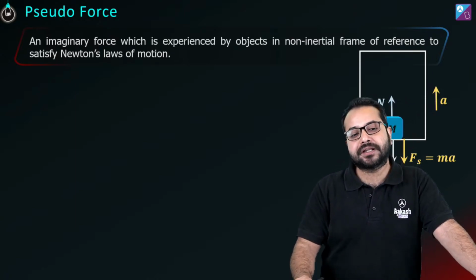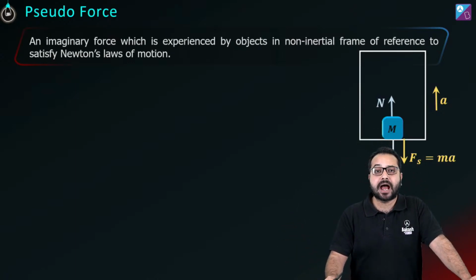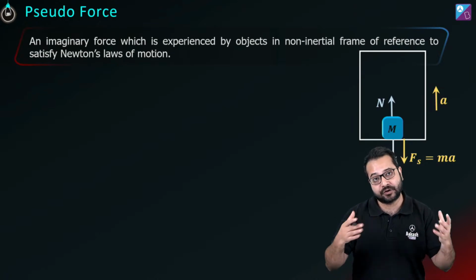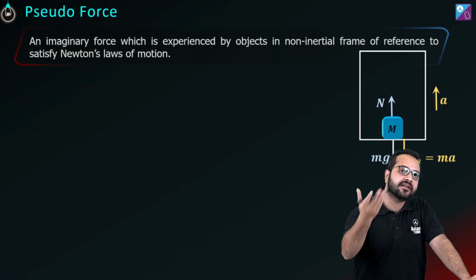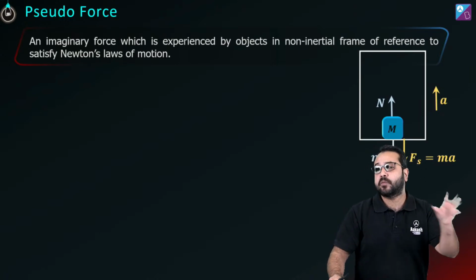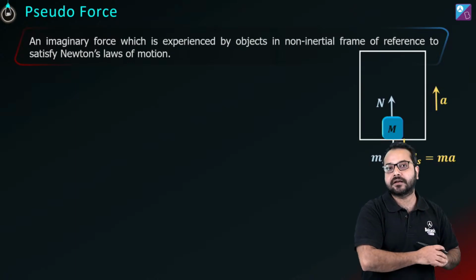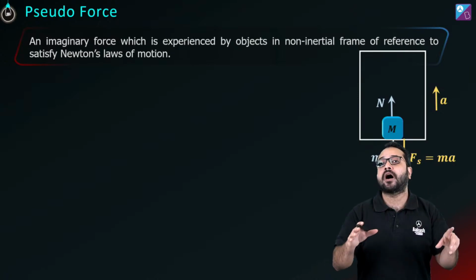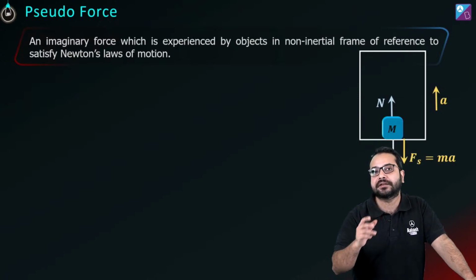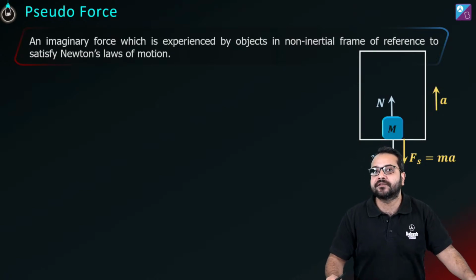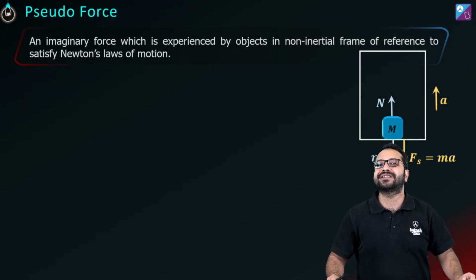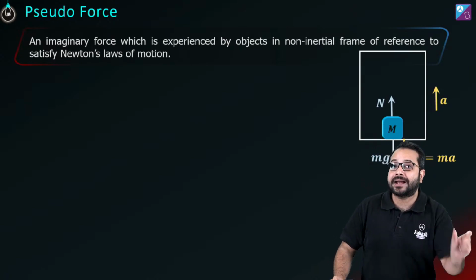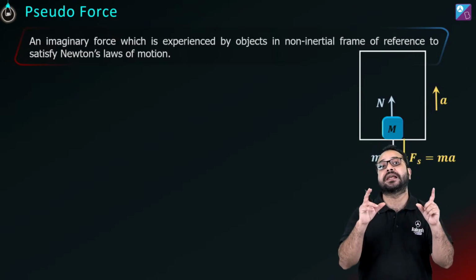For example, say you are on Earth and you are watching a car going. Now we consider Earth to be an inertial frame, and if the car is accelerating at some acceleration, then if you want to observe things from inside the car, if you want to become an observer going along with the car, then you are no longer in an inertial frame, you are in a non-inertial frame. And when you want to observe things from a non-inertial frame, pseudo force is a mathematical tool that you need to apply in that frame in order to observe things correctly.